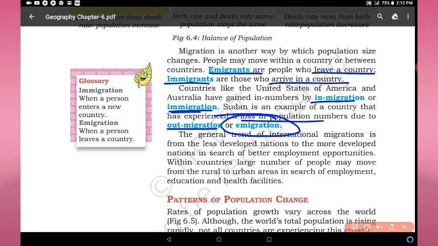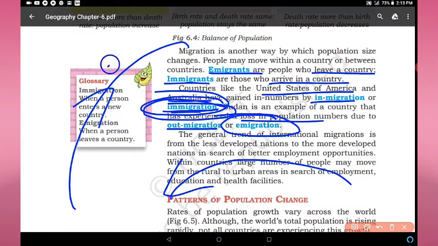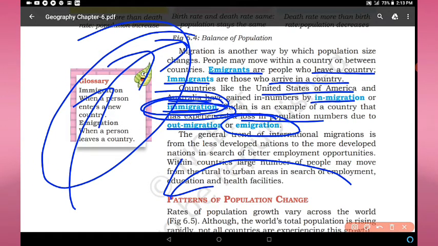And United States of America, England, Australia, etc. are examples of immigration, because where the people arrive, that is immigration. And from somewhere the people are going out, so that is called emigration.